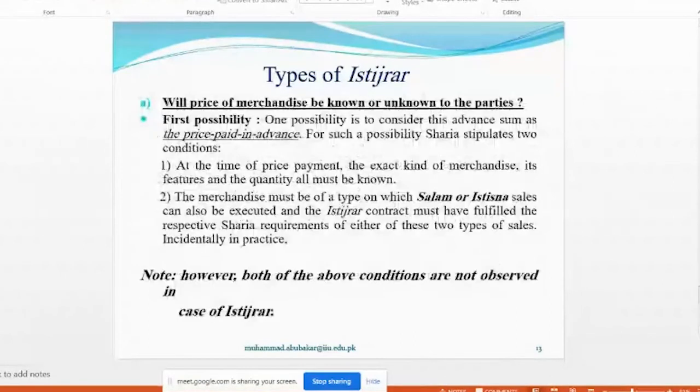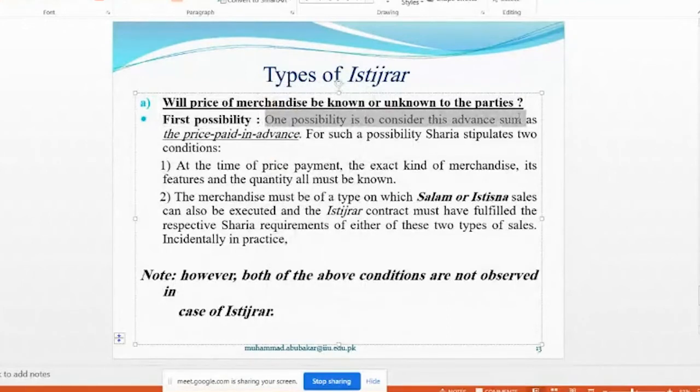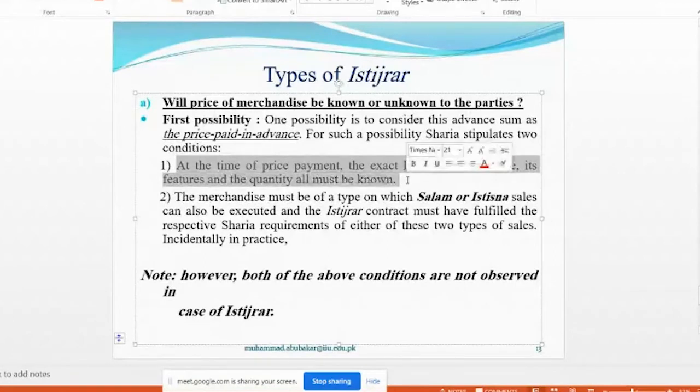Number one, will the price of the merchandise be known or unknown to the parties? There are two possibilities. One possibility is to consider this advance money as the price paid in advance. For such a possibility, Sharia stipulates two conditions. Sharia says, price paid in advance, how to deal with it. At the time of the price payment, the exact kind of merchandise, its features, and the quality all must be known. If the price is paid in advance, then two conditions must be determined.